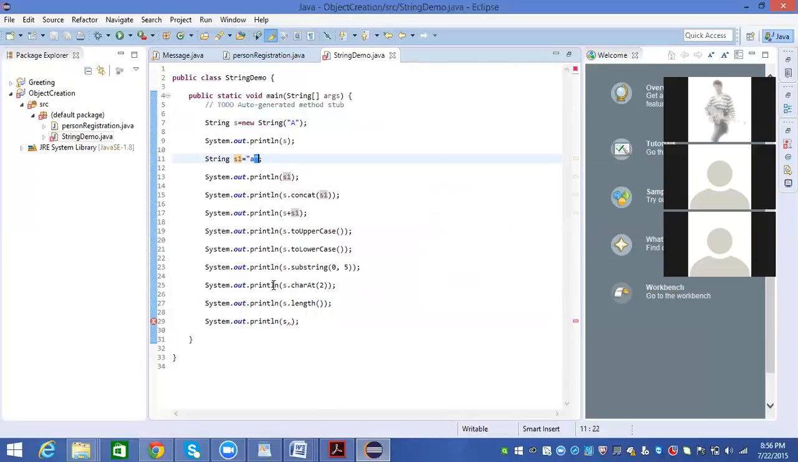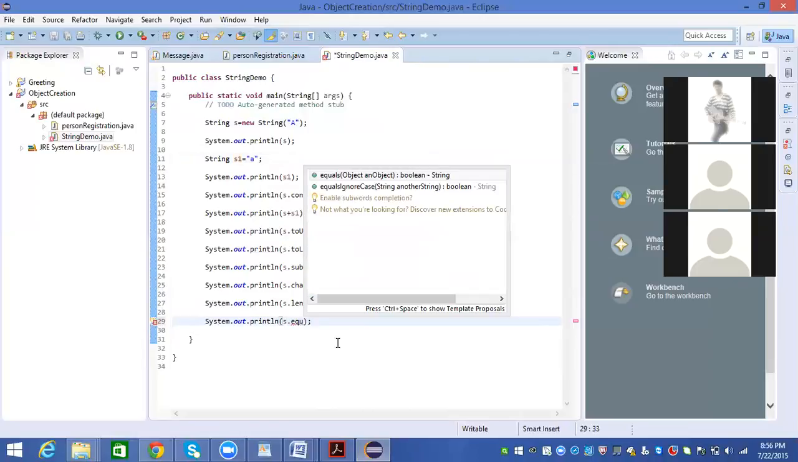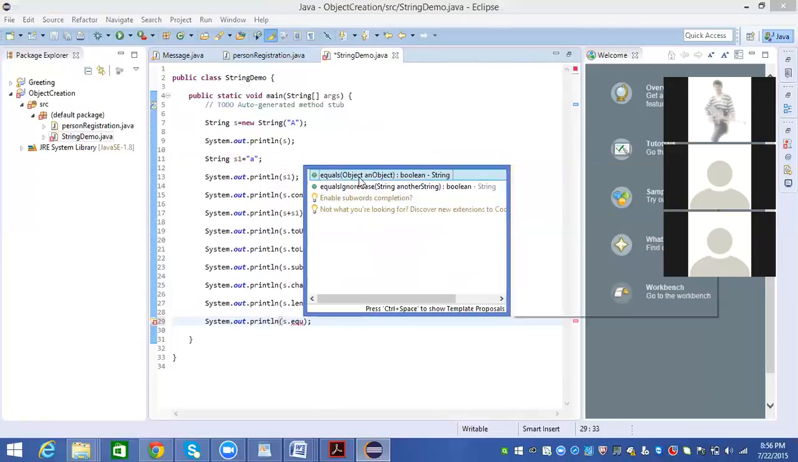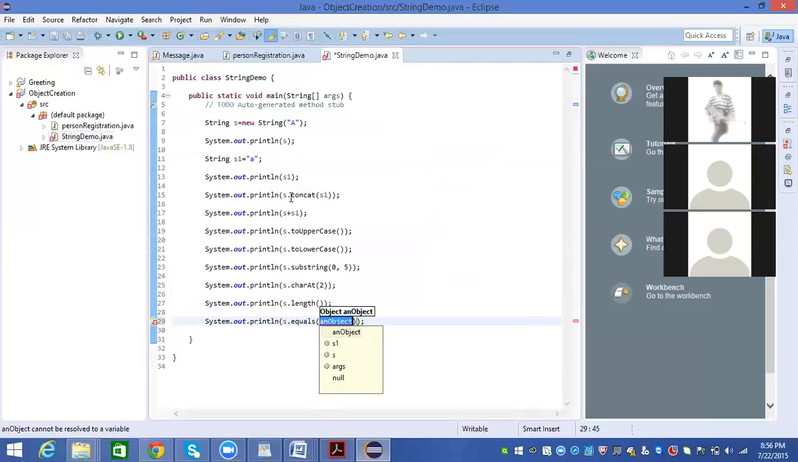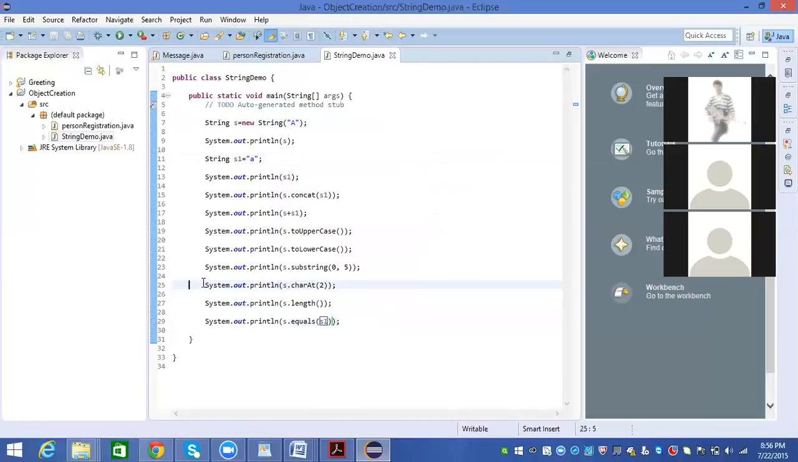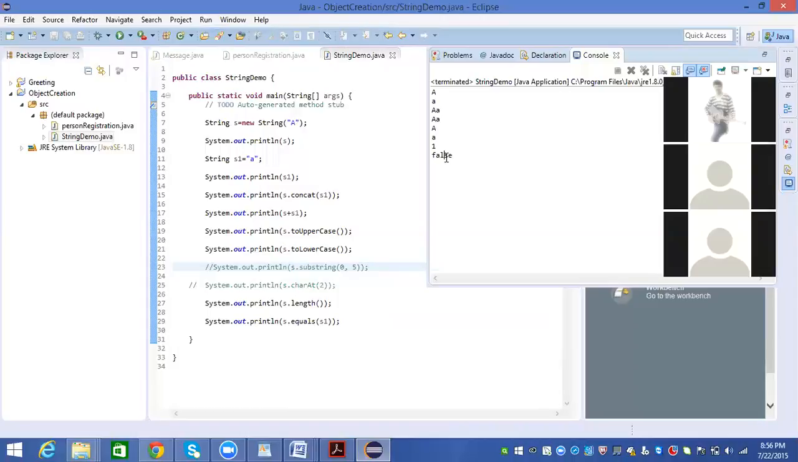I just say S dot equals. We have a method called equals. When you press control space, you will get all these things. Equals. I want to compare with S1. Save the program, run. It will return a boolean. I'm sorry, actually I have printed a character at index 2, which does not exist. So it's an error. Run the program. It is returning false.